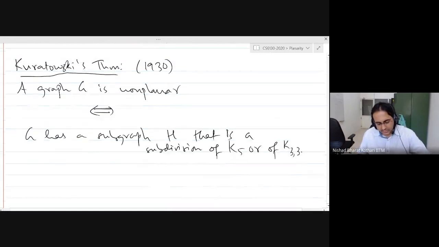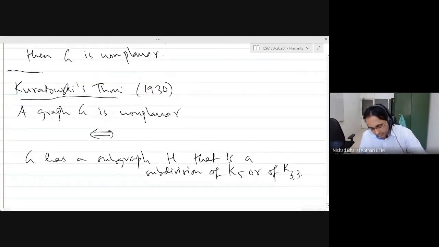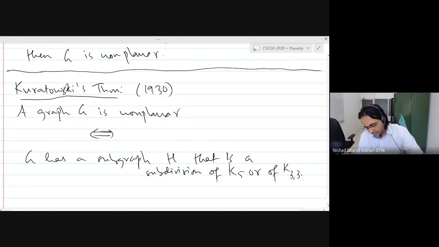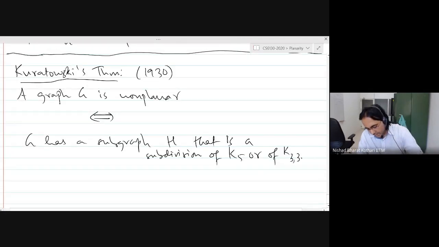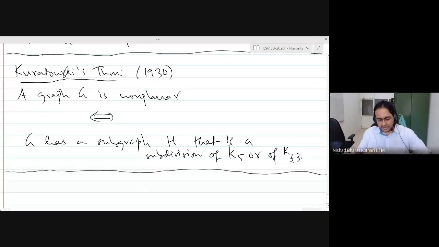So what Kuratowski is saying is that any graph is non-planar because of K5 or K33. That is another way to think of Kuratowski's theorem. Every graph, if it is non-planar, the culprit is either a K5 inside it or a K33 inside it, possibly both, right?